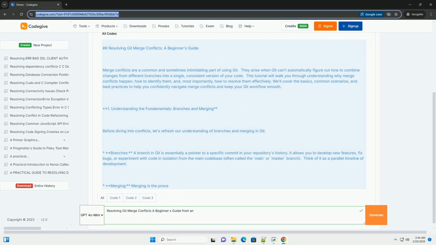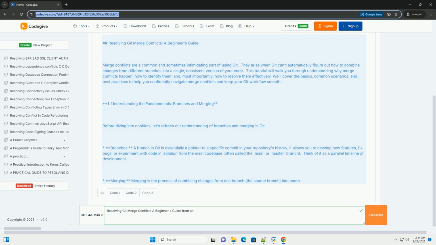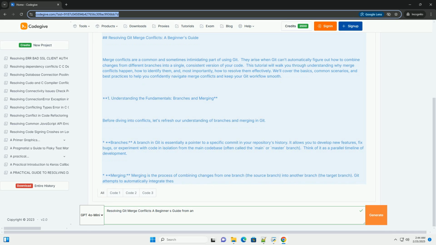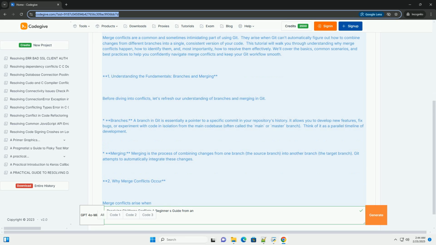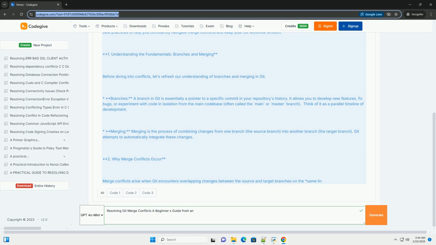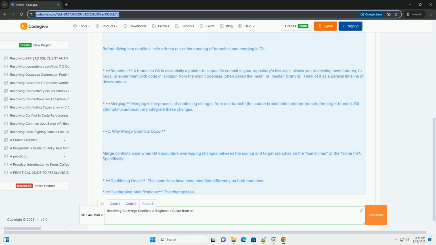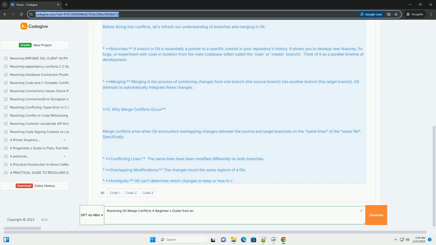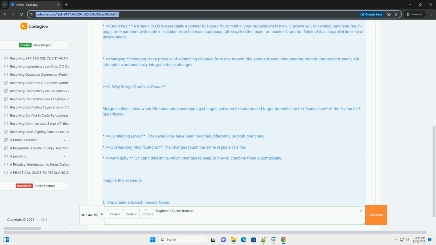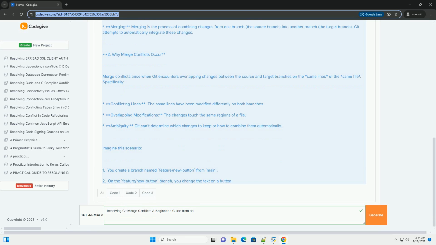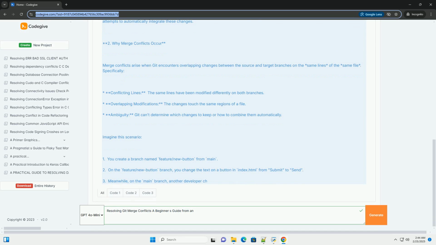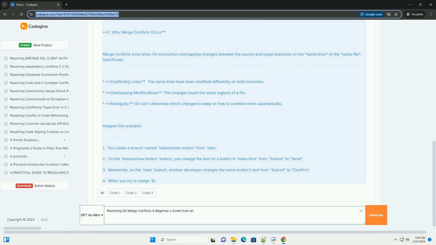This tutorial will walk you through understanding why merge conflicts happen, how to identify them, and, most importantly, how to resolve them effectively. We'll cover the basics, common scenarios, and best practices to help you confidently navigate merge conflicts and keep your Git workflow smooth.